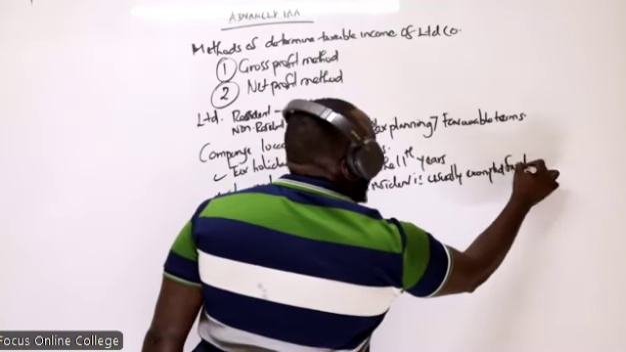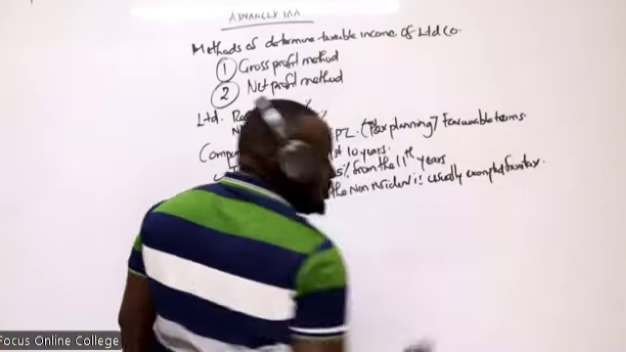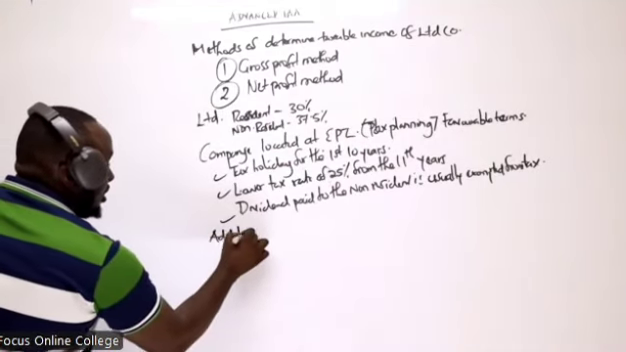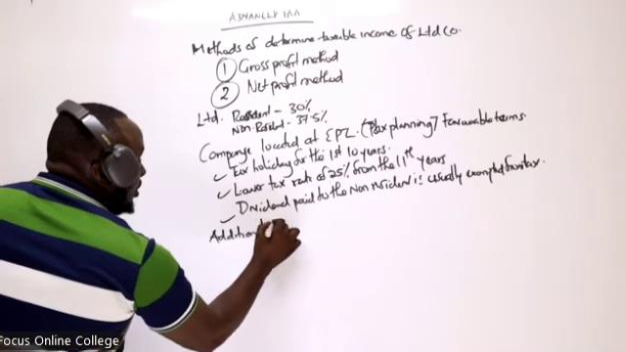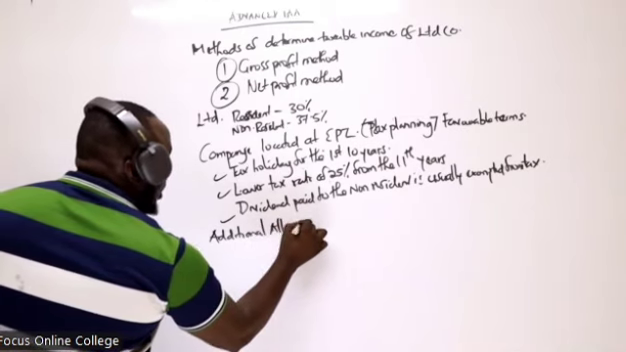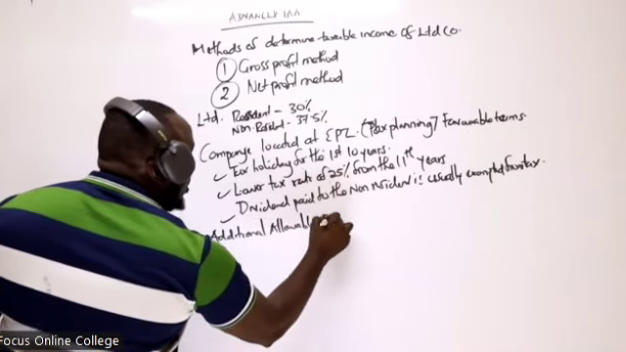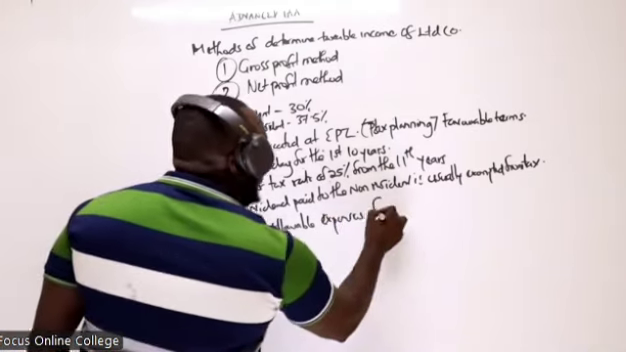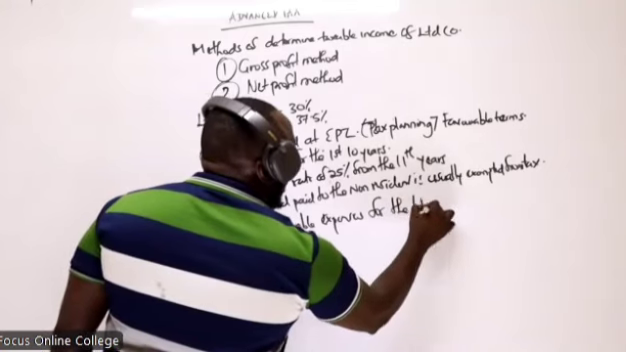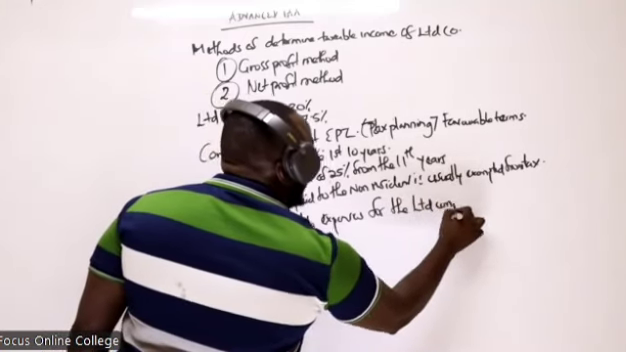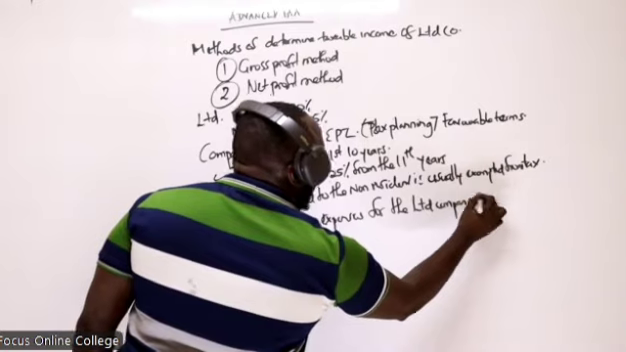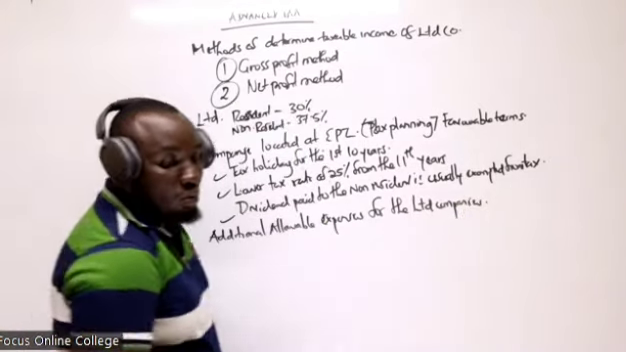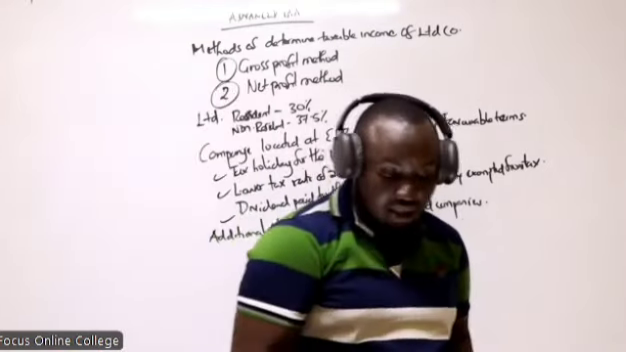Then I want you to do something additional: additional allowable expenses for limited companies. What are the additional allowable expenses for the limited company?